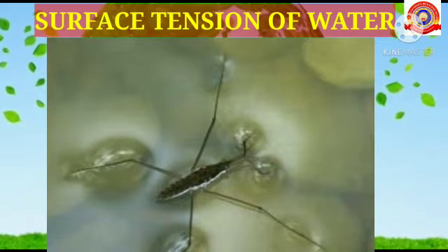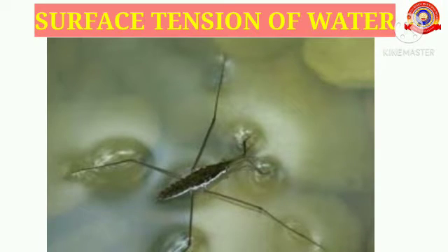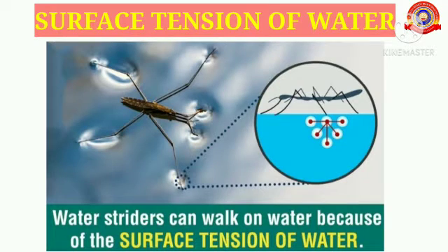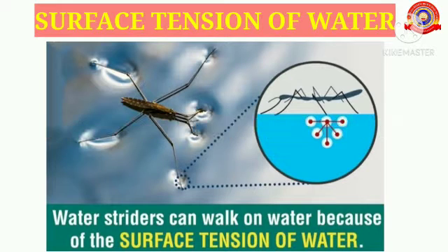Students, have you seen certain insects moving on the surface of water? How is this possible? We know that objects having less weight float on water. It is due to surface tension that small insects can move randomly on the surface of water.